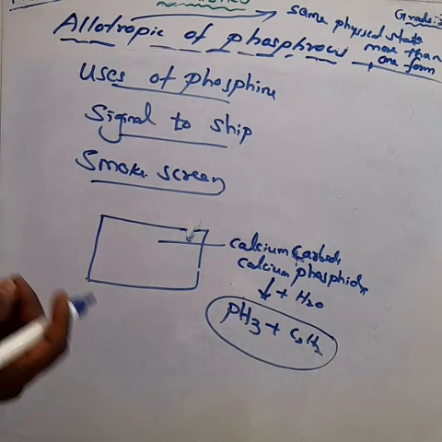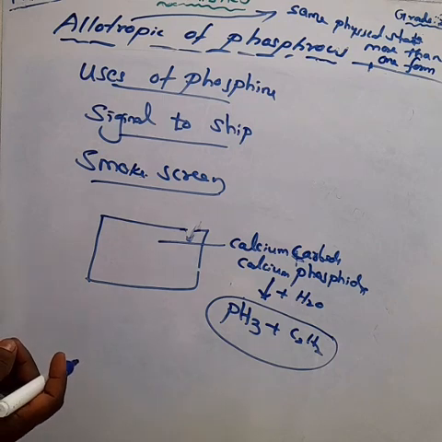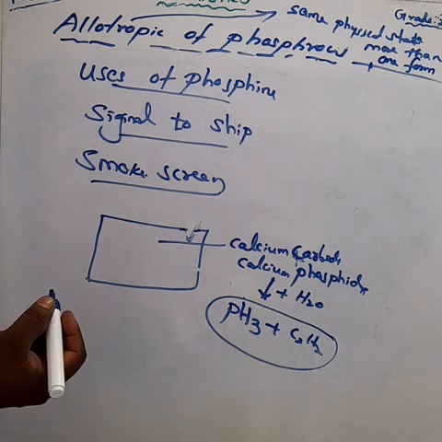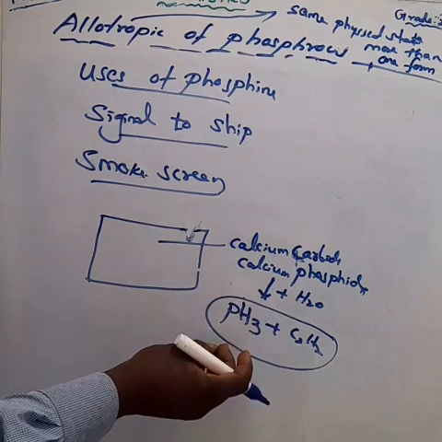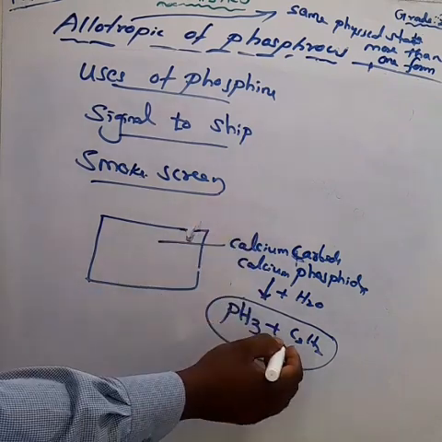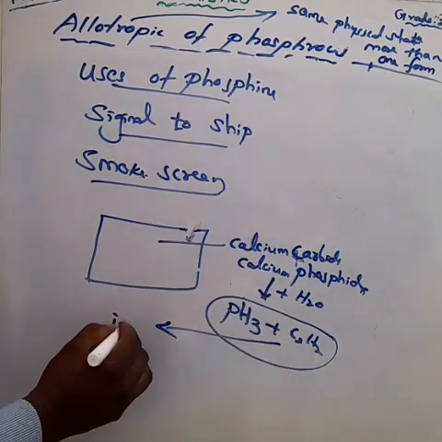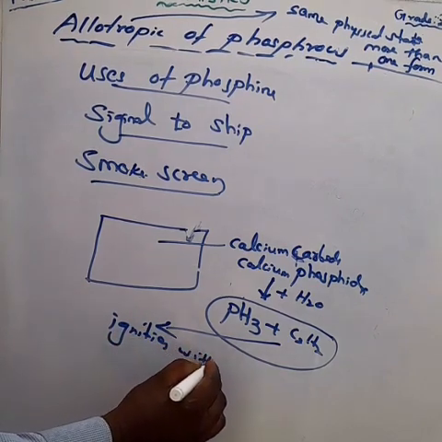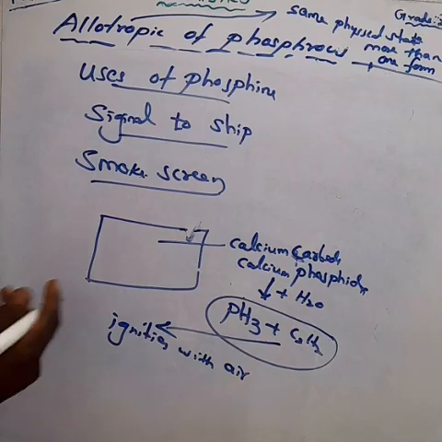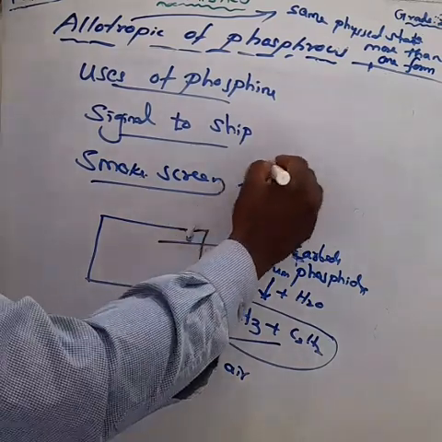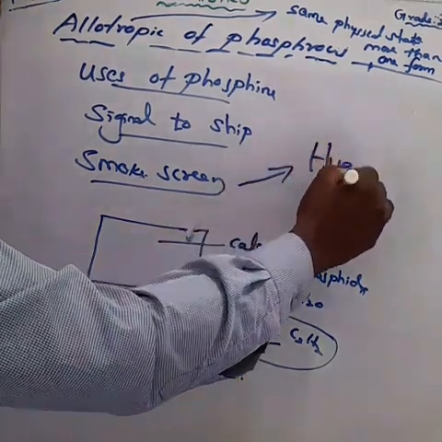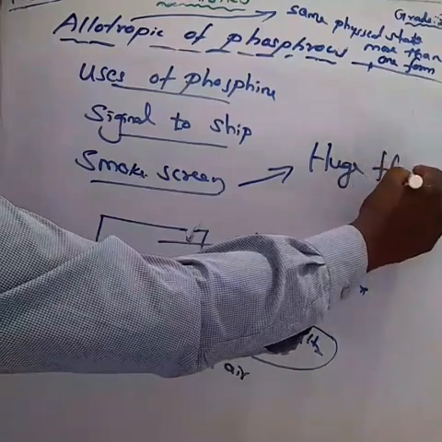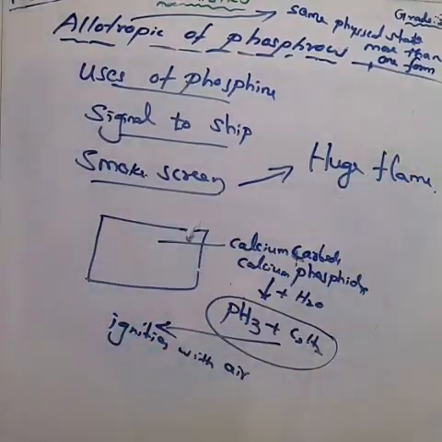Here, this acetylene gas ignites with the air and catches fire, and phosphine also catches fire. Due to this fire, it makes one huge flame, and it gives a large smoke.